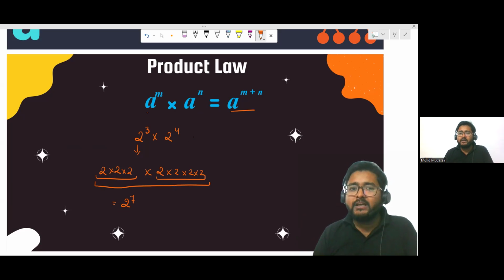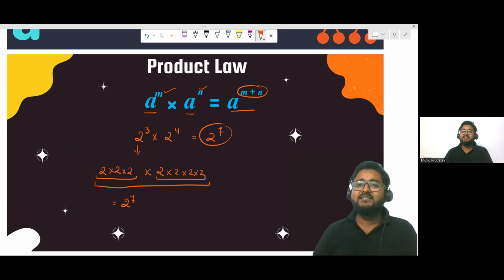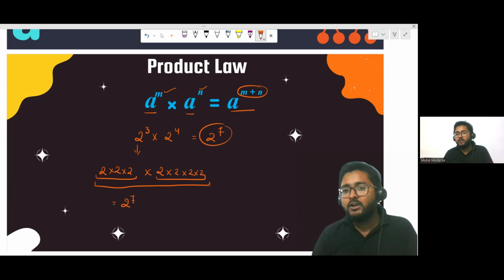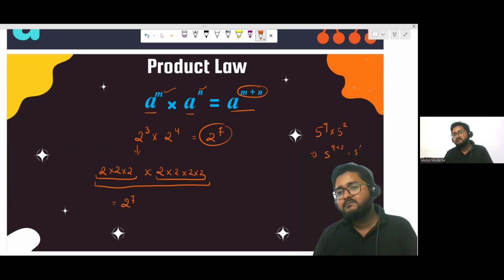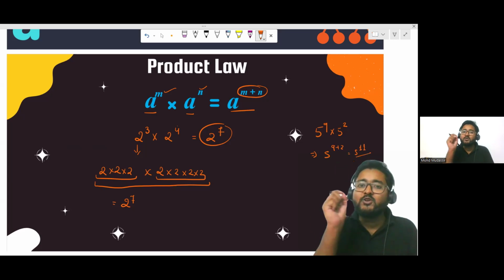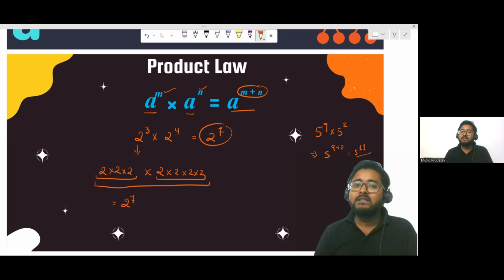So what you have to do: if the bases are the same and you are multiplying these two exponential values, just add their powers, which is m plus n. Simply keep the base the same and add the powers, 3 plus 4, 7. That's your answer. Okay, let's try one more question. For example, 5 to the power 9 into 5 to the power 2. Directly you can write 5 to the power 9 plus 2, which is 11. Got it, everyone? This is how we can solve it with the help of these laws.